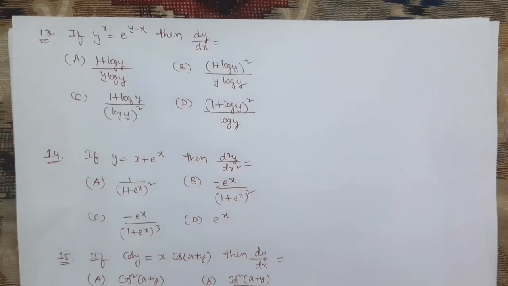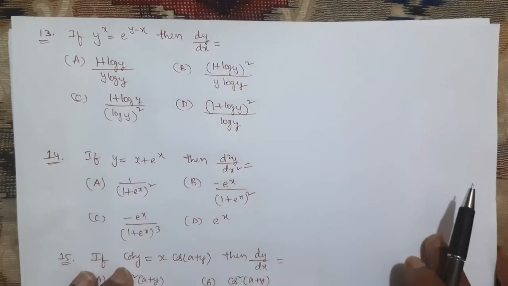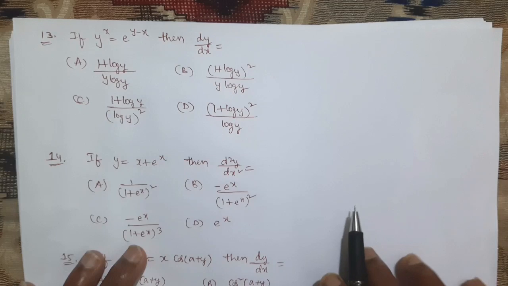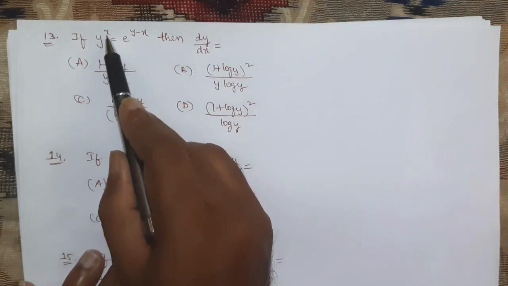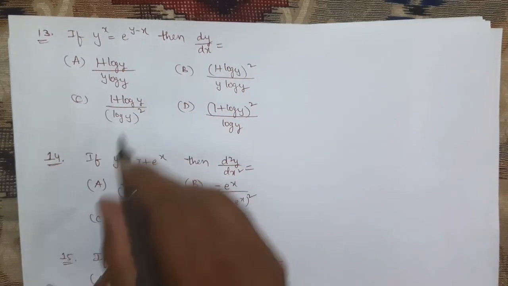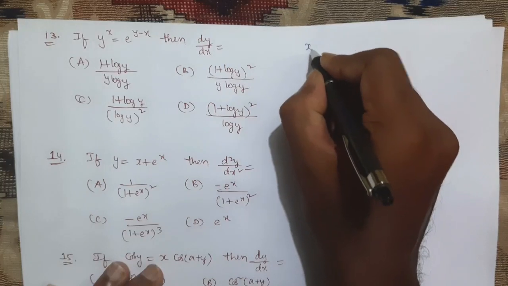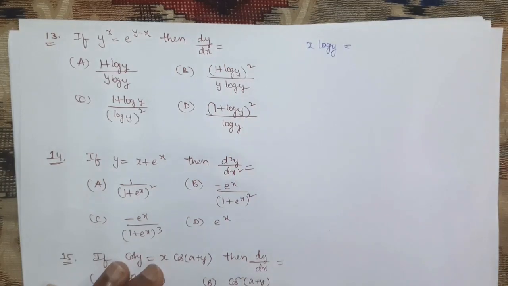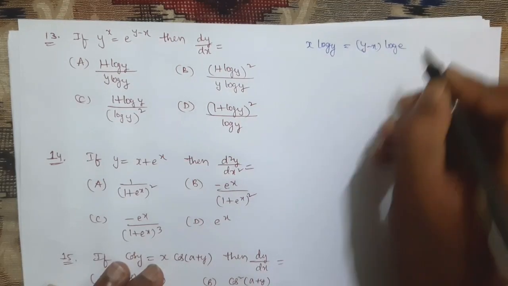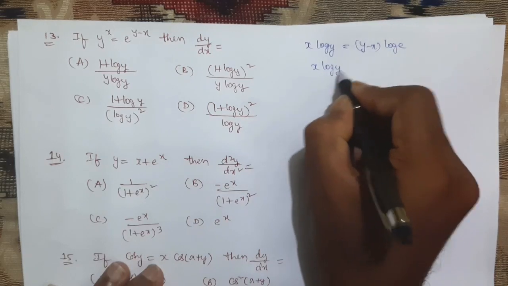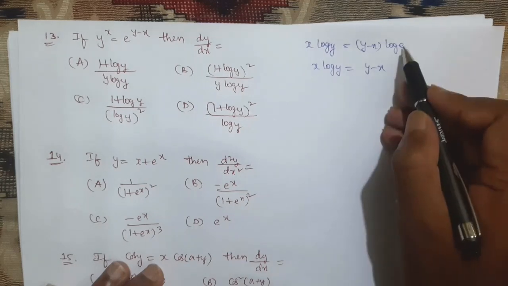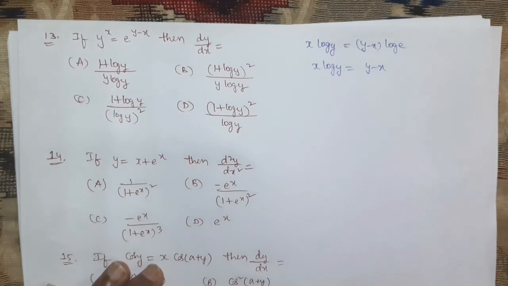Now coming to question number 13: if y power x is equal to e power y minus x, then dy by dx is equal to. See, observe guys, whenever we have a function to the power of a function, we need to apply log on both sides, that you know very well. So the same trick we are applying here also. If we apply log on both sides, it will become x log y, and on the other side y minus x into log e. So again I am writing this step: x log y is equal to y minus x. Why? Because log e to the base e is equal to 1.